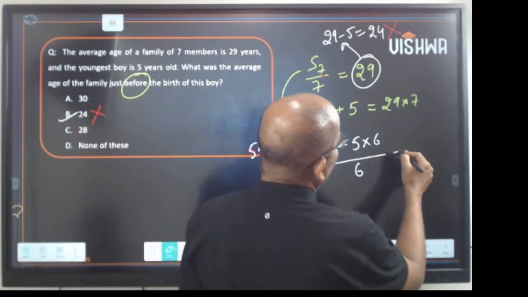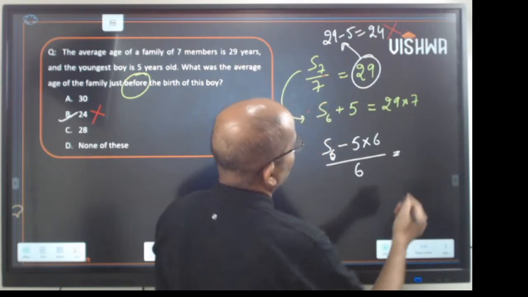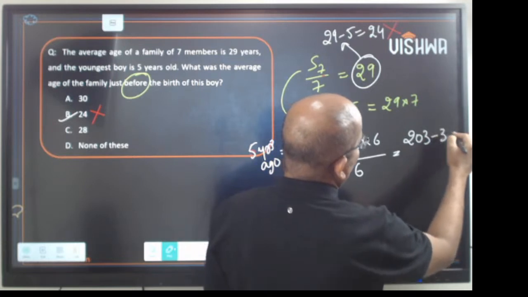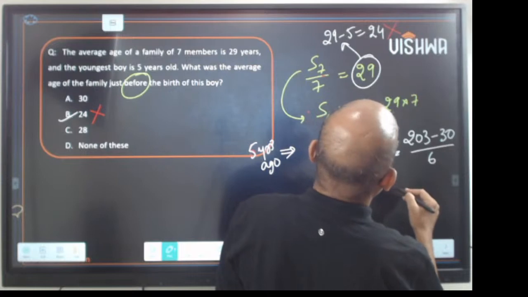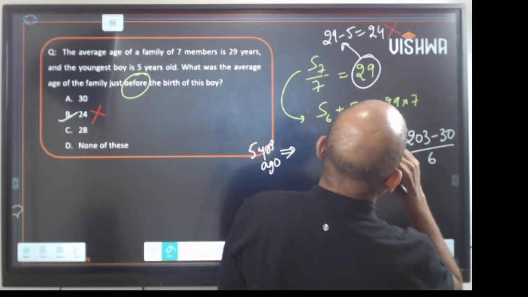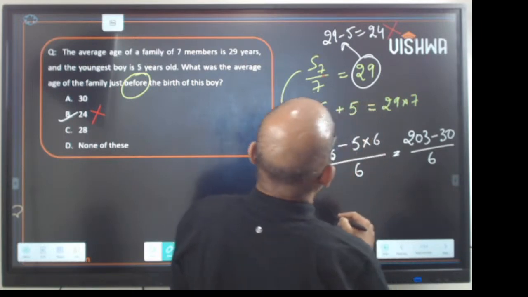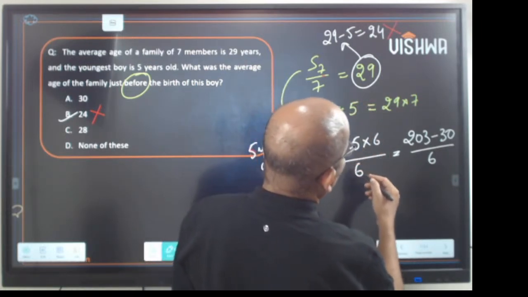Now 29 sevens would be how much? 210. 210 minus 7 is 203. So 203 minus 30 by 6. Yes, 203. Okay, there are 6 people, right? Each going down by 5.